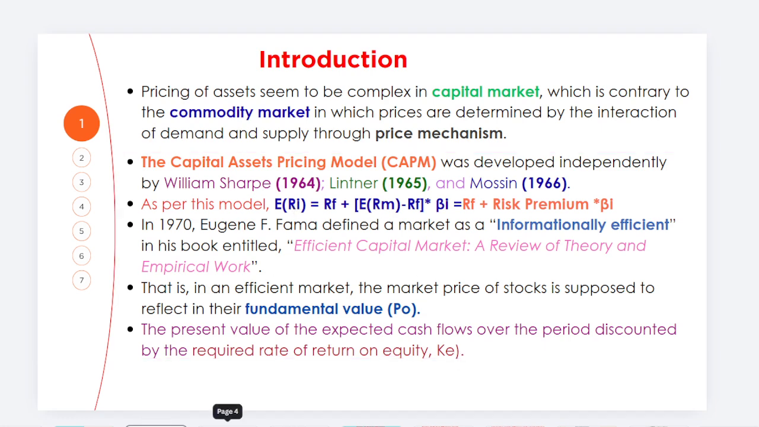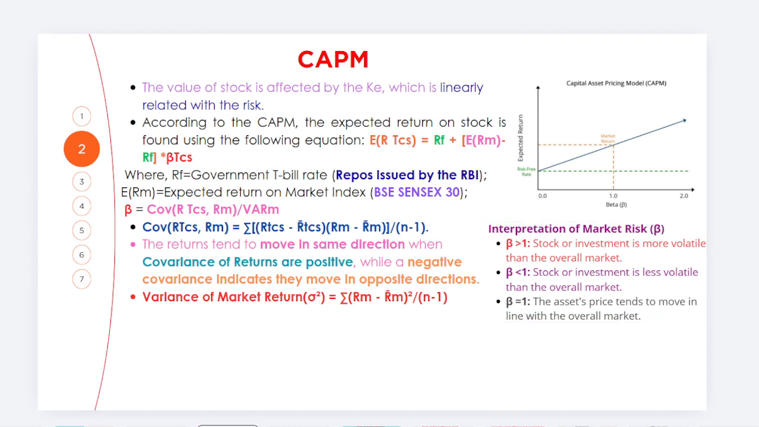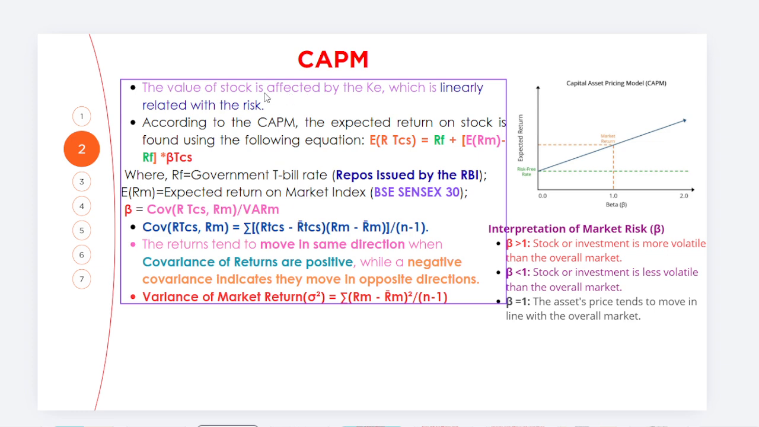Okay. अब जाउँ हामी साथीहरु चाहिँ, what about the case of capital asset pricing model, जुन कि as per this model the value of the stock is affected by the KE and which is linearly related to the risks. Okay. So CAPM भनिसकेपछि यदि हामीले अब जस्तो कि तपाईले भनौं न ER of Tata Consultancy Services को